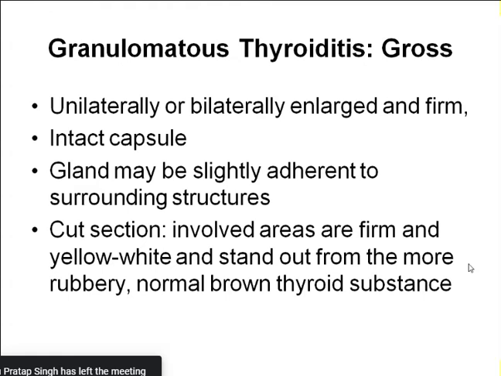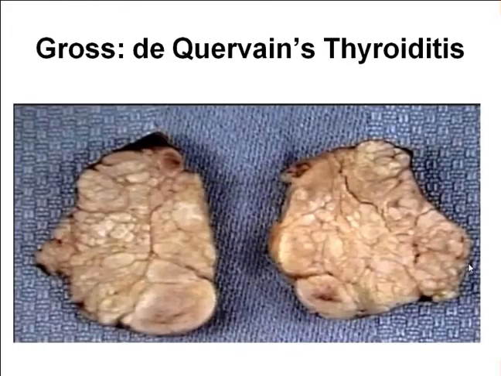The cut section of the gland shows the involved areas as yellow-white areas. It looks very different from the normal surrounding tissue. When you feel the thyroid tissue, it is firm in consistency, and you can clearly demarcate it, or differentiate it, from the normal surrounding thyroid tissue.